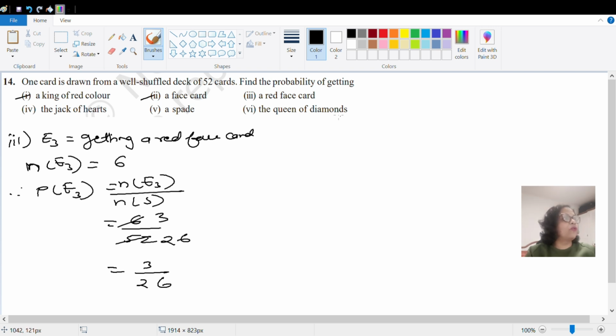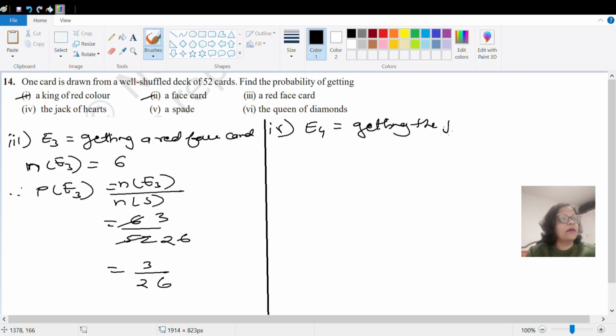Let us go to the fourth question, where we have to find the jack of heart. So let E4 be the event of getting the jack of hearts.